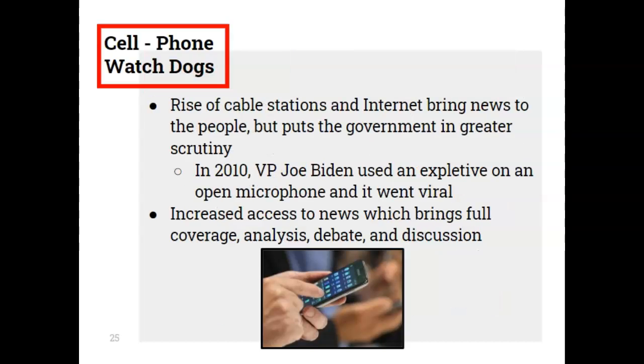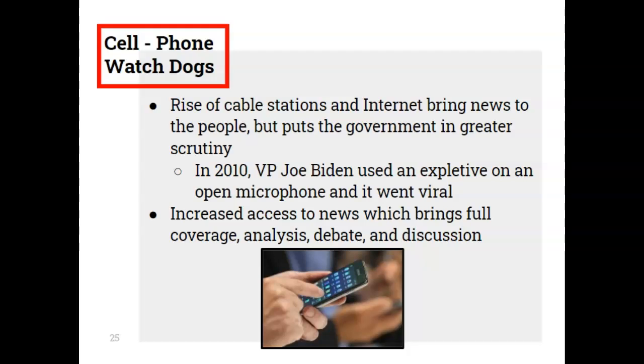So with media evolving as well, we've now allowed for more watchdogs to come into the arena. Many would see this as a benefit as the rise of cable stations and internet brings news to people. But it does, however, put the government at the risk of greater scrutiny, where the media might hang on every little thing and every little mistake can be amplified. It also can increase access to news, which brings full coverage, analysis, debate, and discussion.